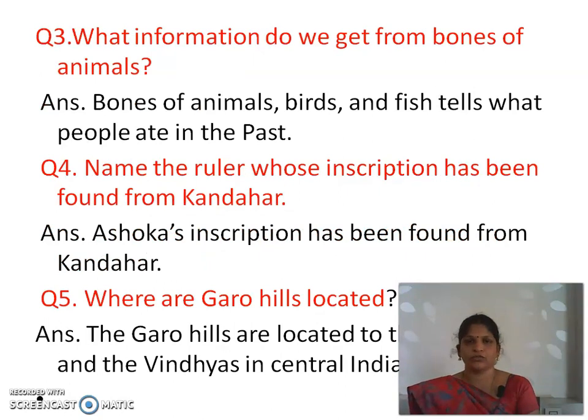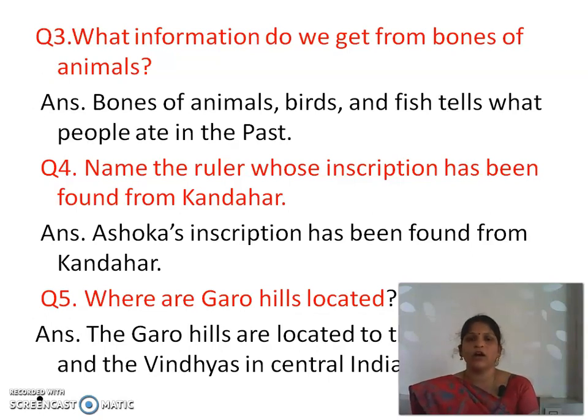What information do we get from bones of animals? Because we saw the archaeologists excavate and study the bones and remains of plants, etc. Bones of animals, birds and fish tell what people ate in the past. Okay. Then next question.